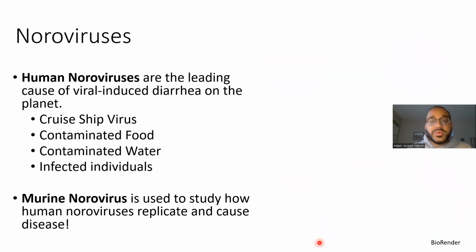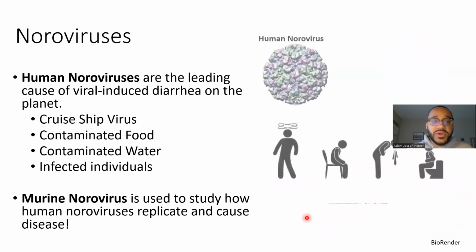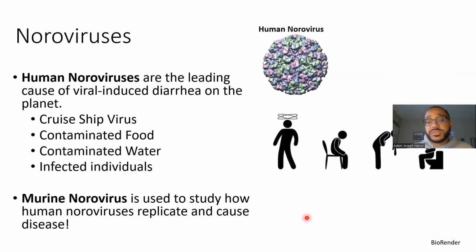What I study within my research is noroviruses. Noroviruses can come in multiple flavors, meaning they can infect different species. The first thing I study is human noroviruses, which you all may have heard of. Just to give you some background, they are the leading cause of viral-induced diarrhea on the planet. It is estimated that there will be 658 million human norovirus infections per year.